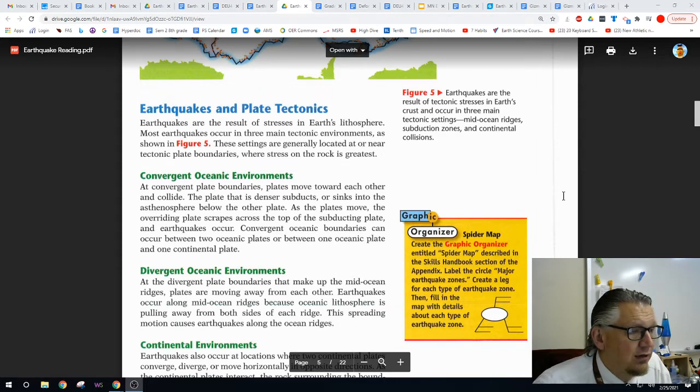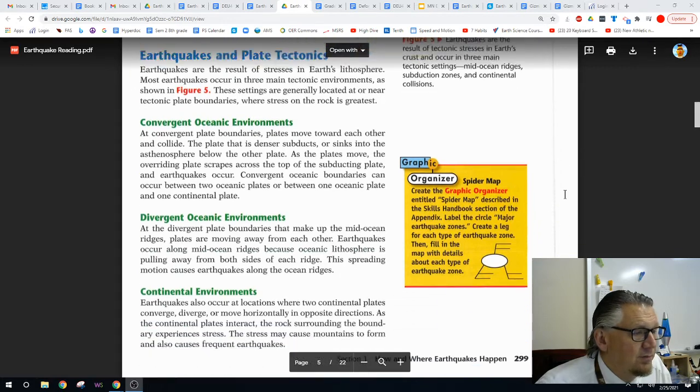Convergent oceanic environments. At convergent plate boundaries, plates move towards each other and collide. The plate that is denser subducts, or sinks, into the asthenosphere below the other plate. As the plates move, the overriding plate scrapes across the top of the subducting plate and earthquakes occur. Convergent oceanic boundaries can occur between 2 oceanic plates or between 1 oceanic plate and 1 continental plate.